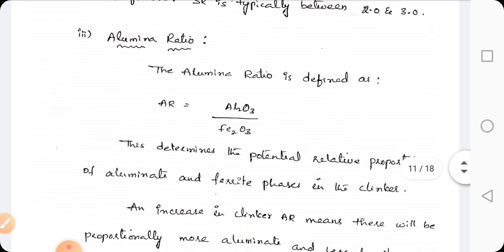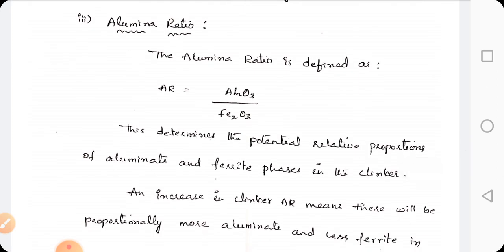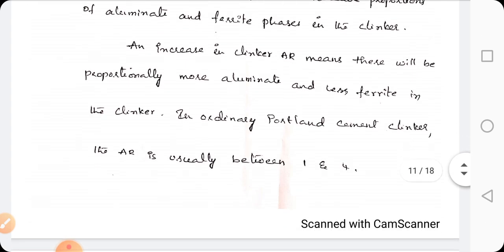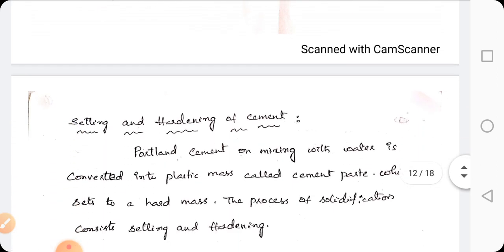Next, alumina ratio. It is the ratio of alumina to iron oxide. This determines the potential relative proportions of aluminate and ferrite phases in the clinker. An increase in the clinker alumina ratio means there will be proportionally more aluminate and less ferrite in the clinker. In ordinary Portland cement clinker, the alumina ratio is usually between 1 and 4.